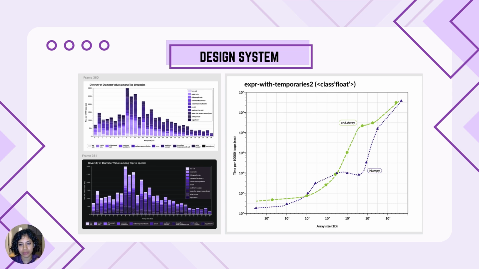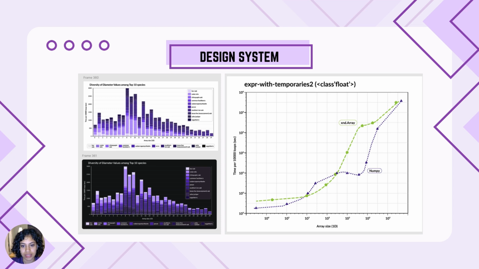So not just these main elements, but all the background elements, like the font size and the axes, were created to follow certain accessibility standards. Don't read too much into the data itself. I'm sure those are placeholders. I just wanted to show an example of what the end result looked like.